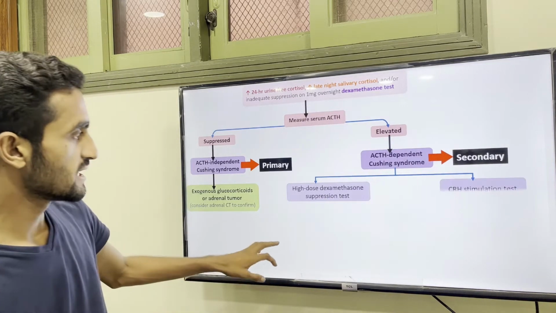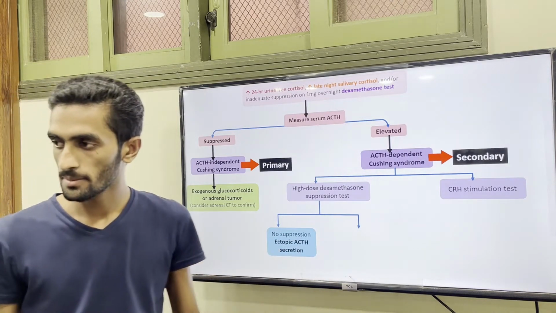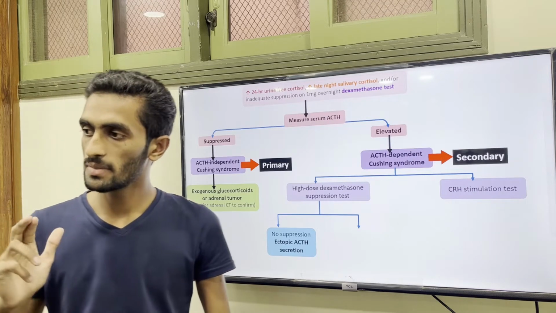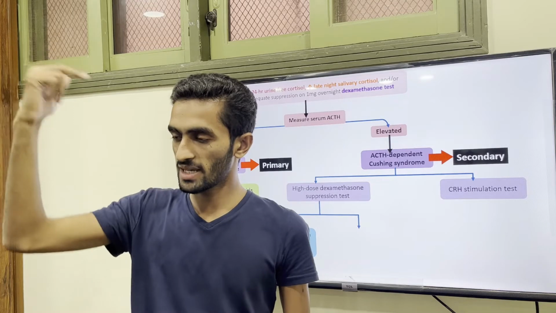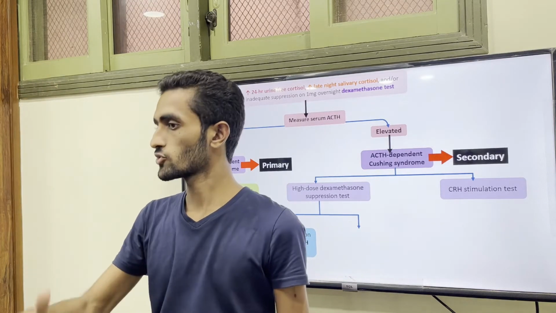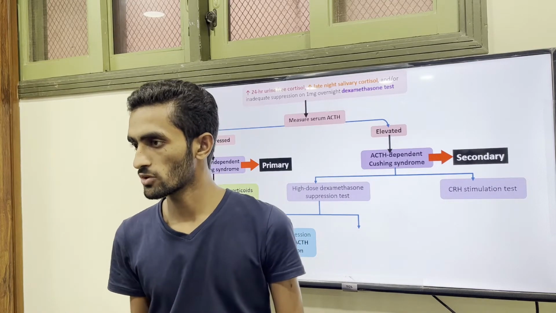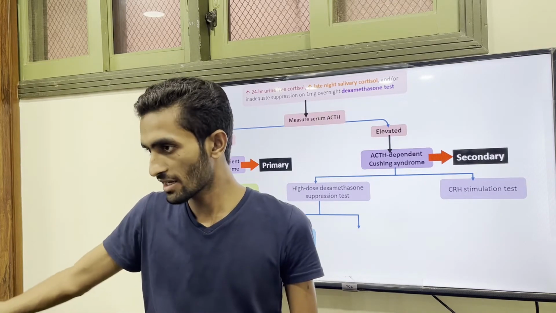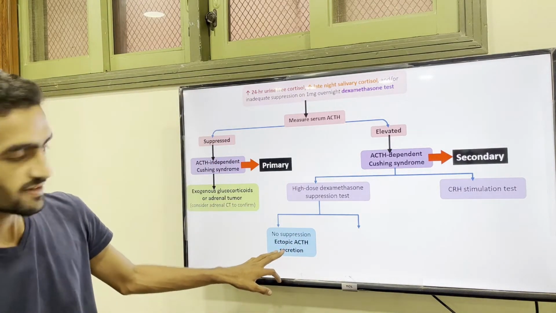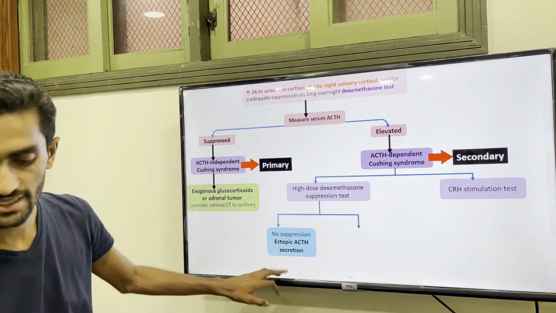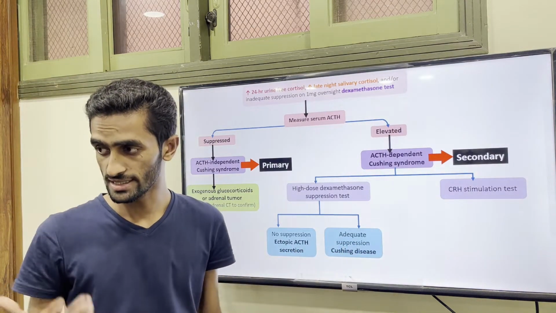So when they increase it, what will happen? Normally, when we increase it, ACTH should decrease because of the feedback. But if the source is lung cancer, lung cancer is not inhibited by cortisol, because no feedback is going to the lung cancer. So in this case there is no suppression, it remains elevated, so we can say this is ectopic ACTH-dependent. If the suppression occurs, it means it's Cushing disease.